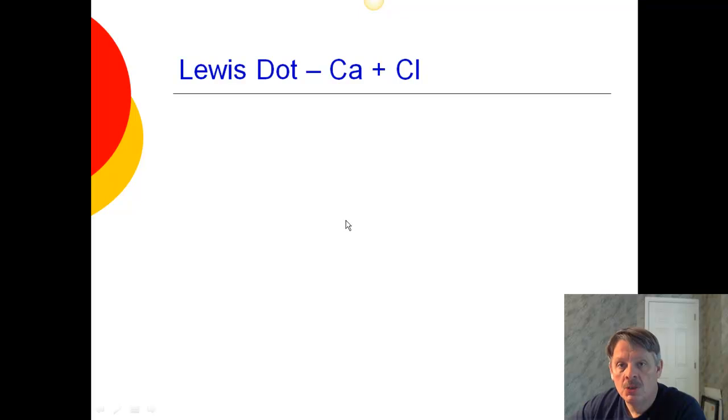All right, let's do one that's a little bit more complicated. Let's look at calcium and chlorine. Look at your periodic table for calcium, and you'll notice that calcium has 2 electrons in its outer shell. 2 electrons in its outer shell. Right? And chlorine has 7 electrons in its outer shell. 1, 2, 3, 4, 5, 6, 7.